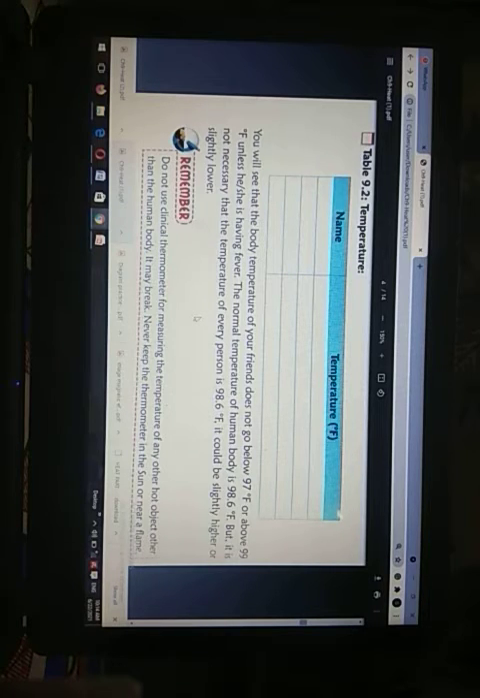But it is not necessary that the temperature of every person is 98.6 degrees Fahrenheit. It could be slightly higher or slightly lower. Understood? So what should we remember? We should remember that we do not use a clinical thermometer for measuring the temperature of any hot objects other than the human body. It may break. Never keep the thermometer in the sun or near a flame. These are the precautions to keep the thermometer properly.